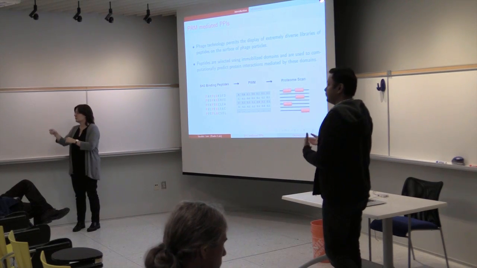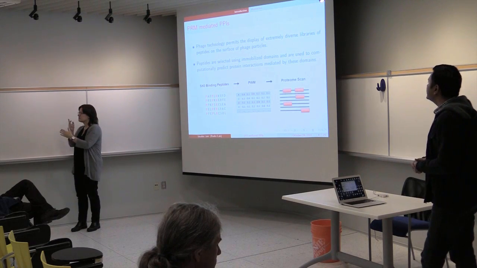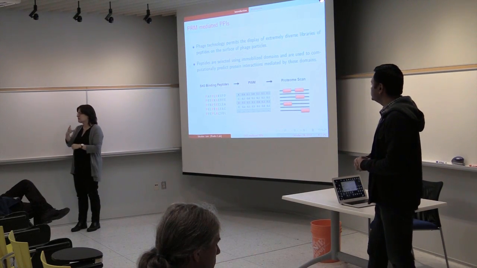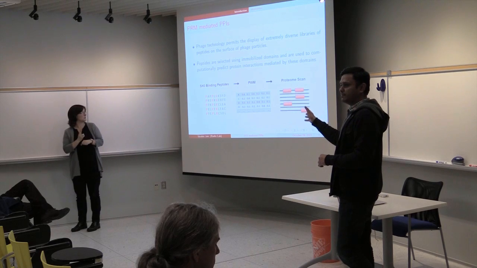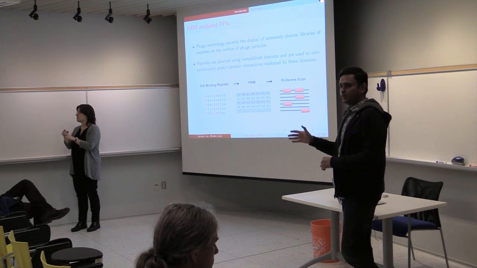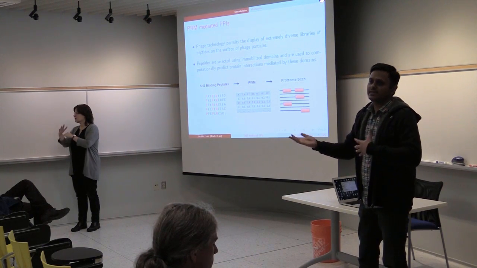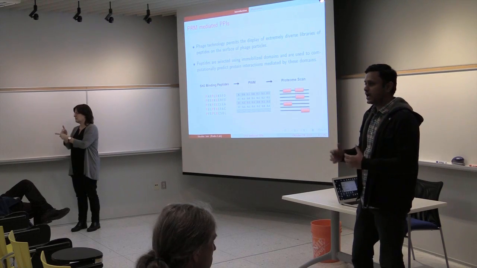Our straightforward approach is to construct a position weight matrix using the peptides generated from the phage display experiment, then scan the whole proteome. Using some thresholds, we can collect the number of hits, and these are our potential targets.